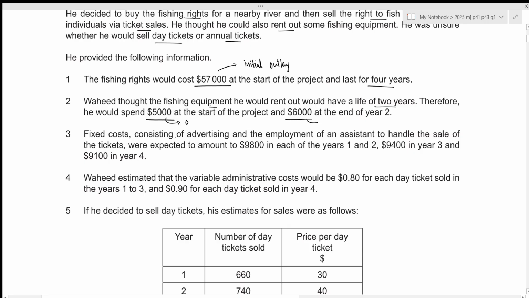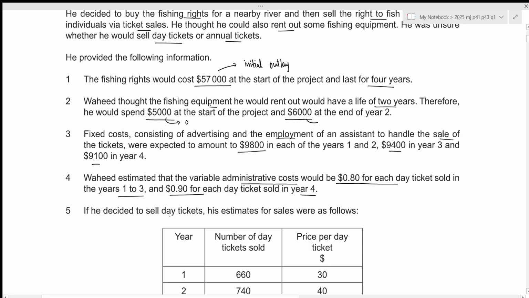Then fixed costs, consisting of advertising and the employment of an assistant to handle the sale of the tickets, were expected to amount to 9,800 in each of the years 1 and 2, 9,400 in year 3 and 9,100 in year 4. Wahid estimated that the variable administrative cost would be 0.80 for each day ticket sold in years 1 to 3 and 0.90 for each day ticket sold in year 4.